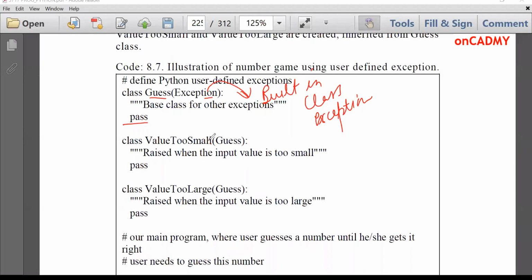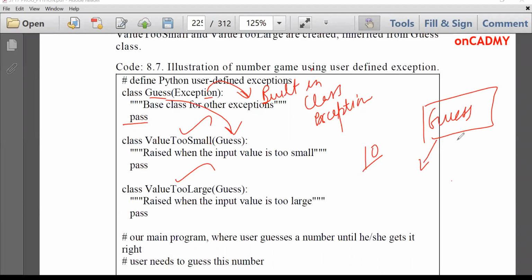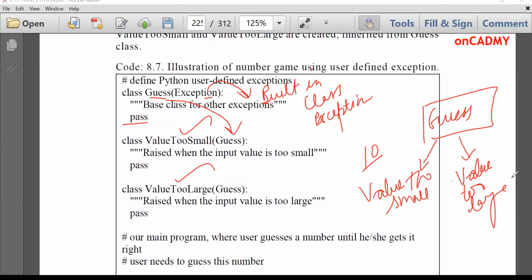While guessing a number, the user can input a smaller number than 10 or a larger number than 10. So we'll create two such classes. One will be ValueTooSmall and the other will be ValueTooLarge. And they will be derived from this base class Guess. So Guess is a base class and we are deriving two classes out of it, ValueTooSmall and ValueTooLarge.